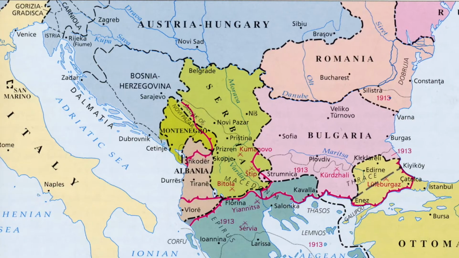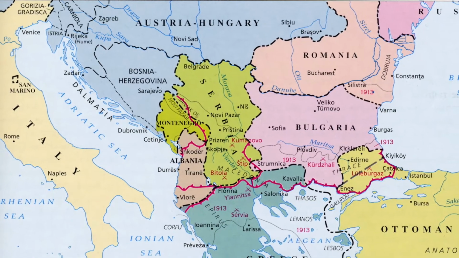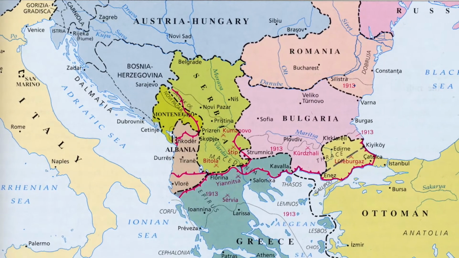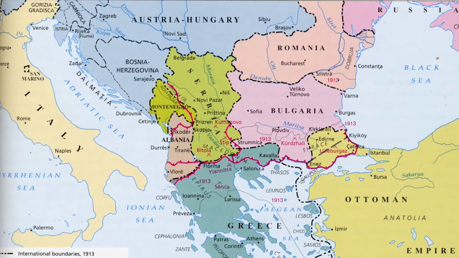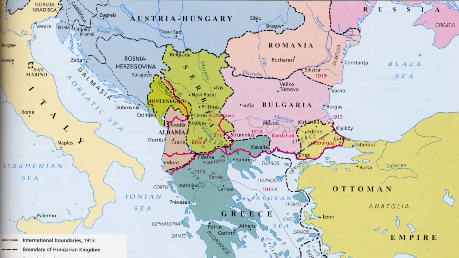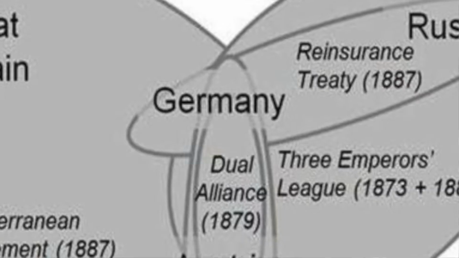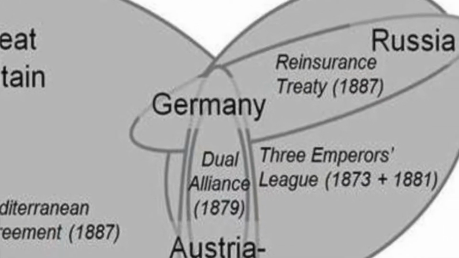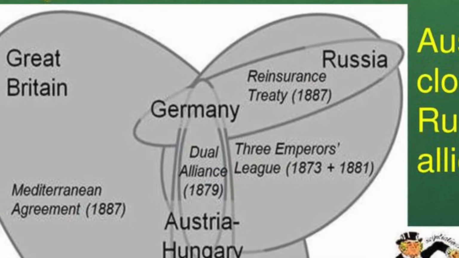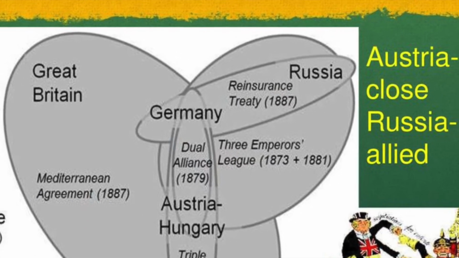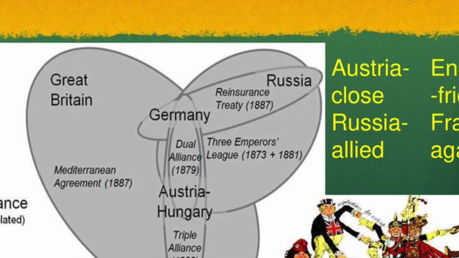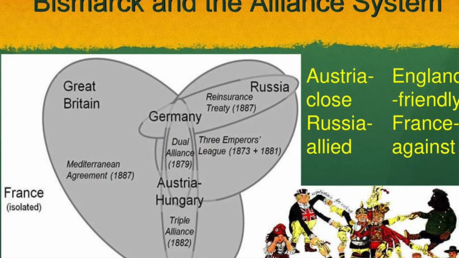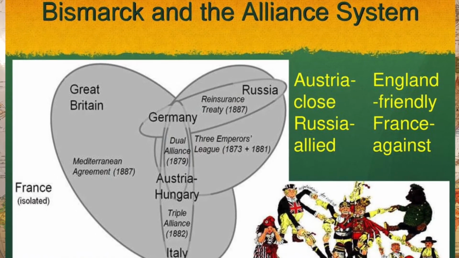The Balkans region was complicated too, because different countries had interests there. The most powerful ones were two empires, the Russian and the Austro-Hungarian Empire. To avoid a war, and because Bismarck feared that a hostile combination of Austria, France and Russia would crush Germany, he created his series of alliances called the Bismarckian Alliance System, Sistemas Bismarckianos.